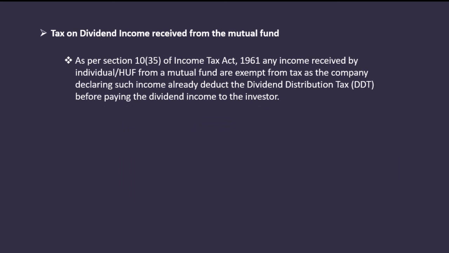As per section 10(35) of the Income Tax Act 1961, any income received by an individual or HUF from a mutual fund is exempt from tax, as the company declaring such income already deducts the dividend distribution tax before paying the dividend income to the investors. Since tax rates are different for different schemes, you need to be careful while purchasing mutual fund schemes.